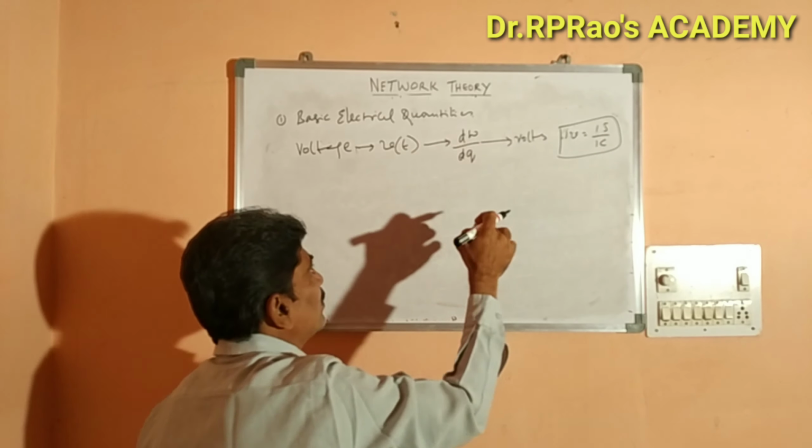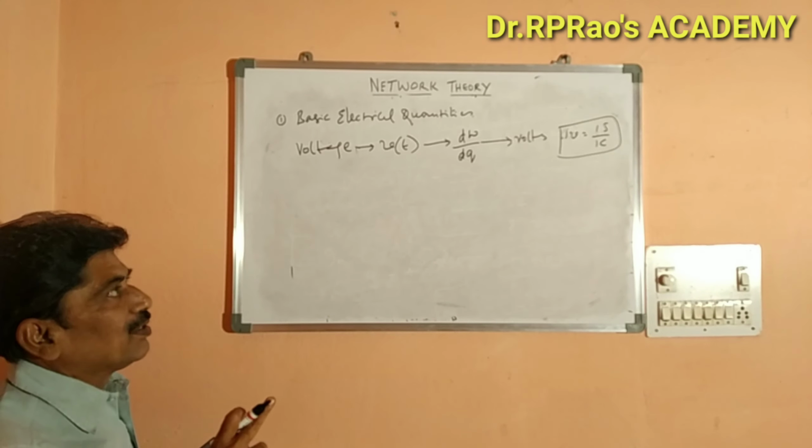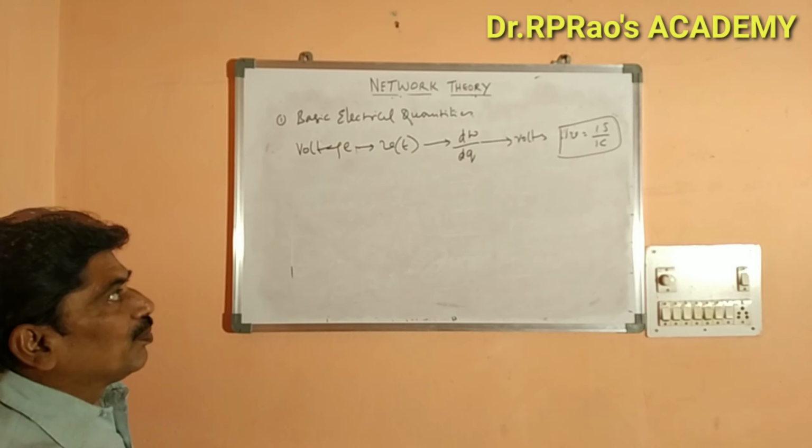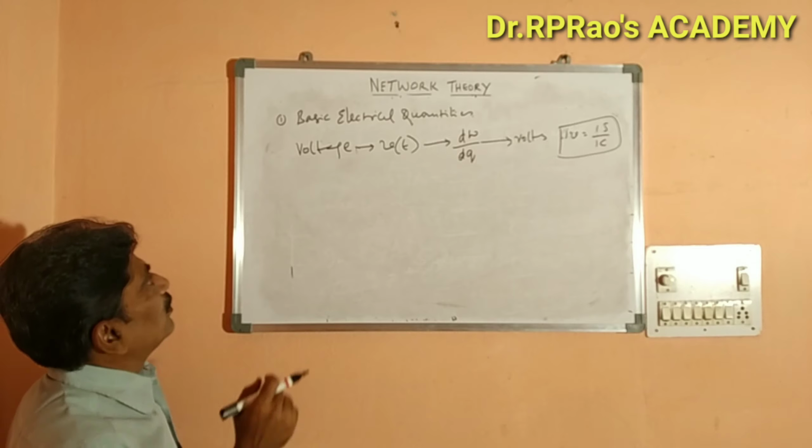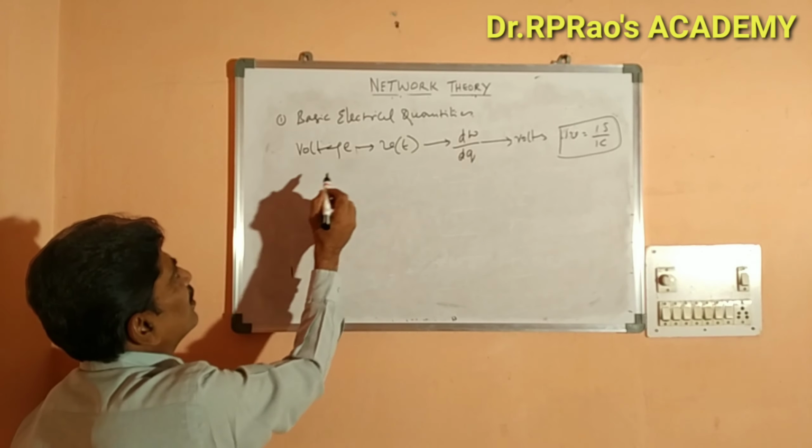From this I am writing this. The SI unit is volts, and 1 volt is equal to 1 joule by 1 coulomb. Now let us see the definition of this voltage.